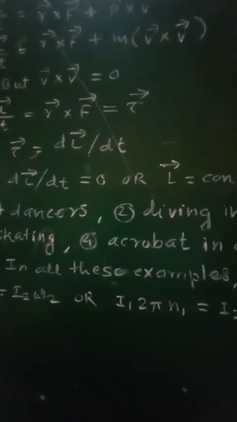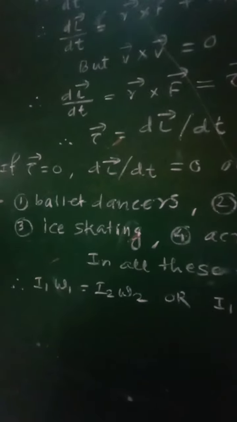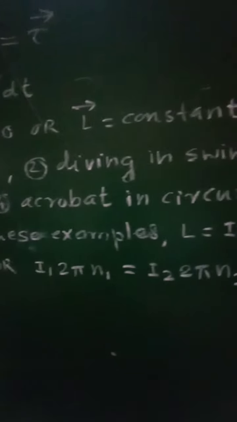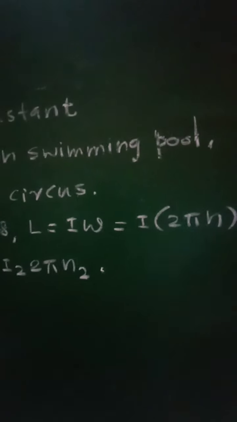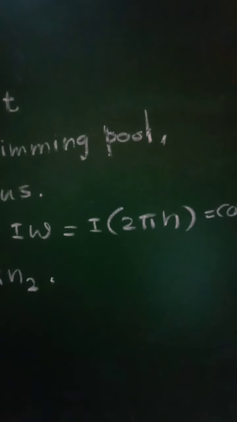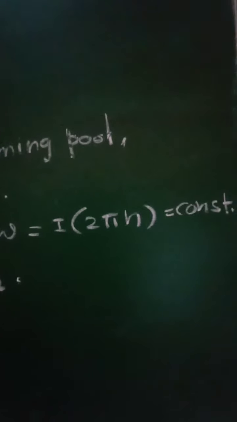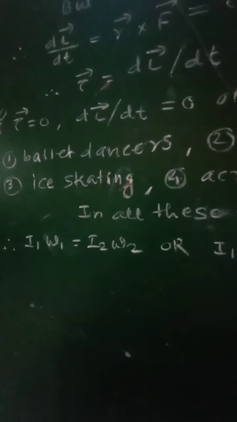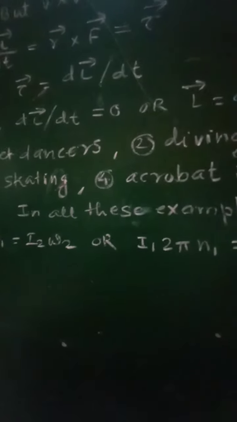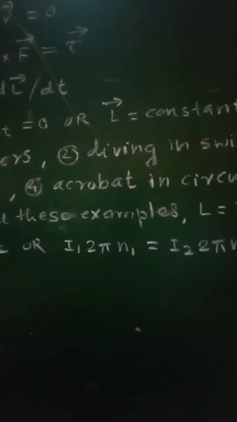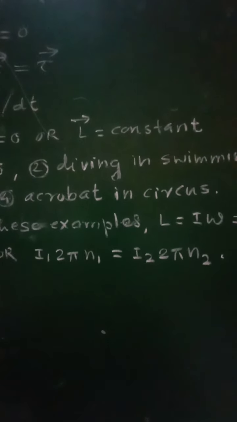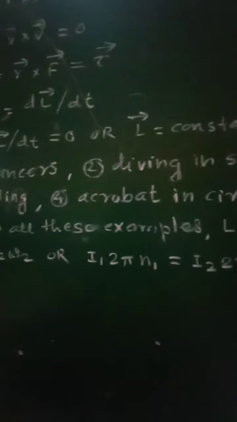In all these examples we have L equal to I omega equal to I into 2 pi n, where omega equals 2 pi n, and it will be equal to constant. And therefore from this equation we can say that I1 omega1 equal to I2 omega2, or I1 into 2 pi n1 equal to I2 into 2 pi n2. So this is the law of conservation of angular momentum.